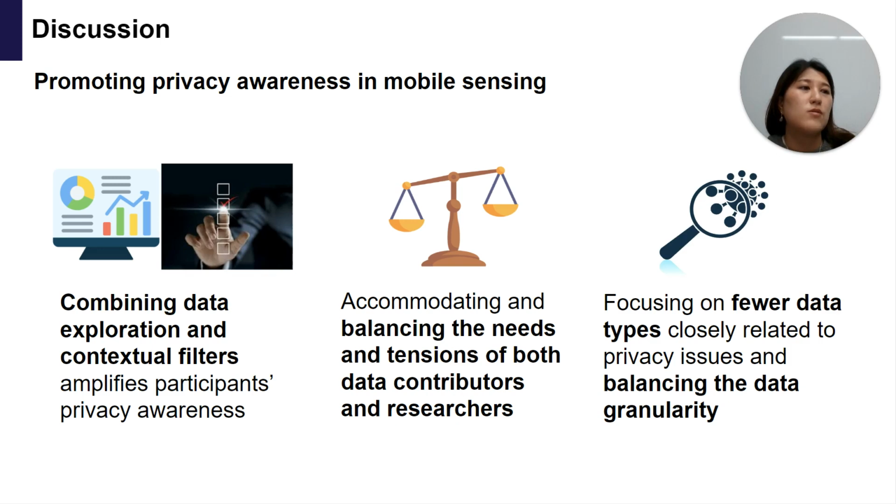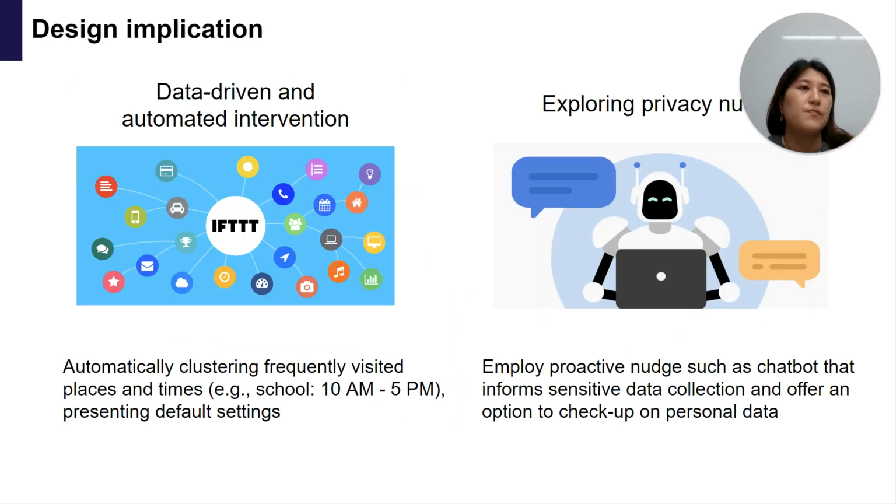Thus, in future research, accommodating and balancing the needs and intentions of both participants and data contributors is one important research agenda. Third, participants would often focus on only a few types of data such as GPS and app usage. Since we also focus more on privacy-sensitive data types, future research should focus on fewer data types closely related to privacy issues and balance the data granularity presented to users.